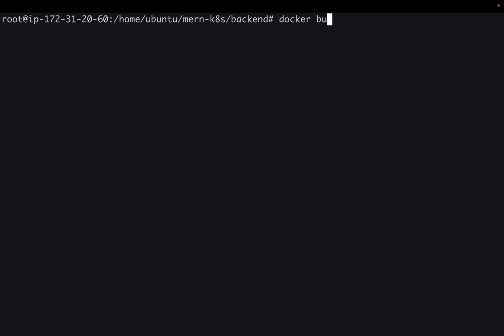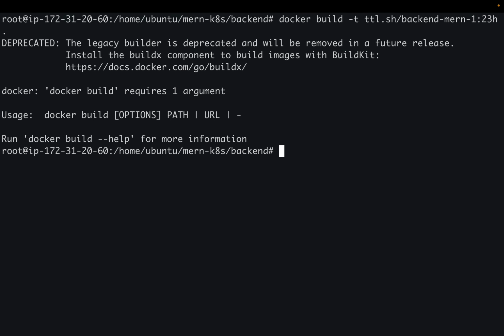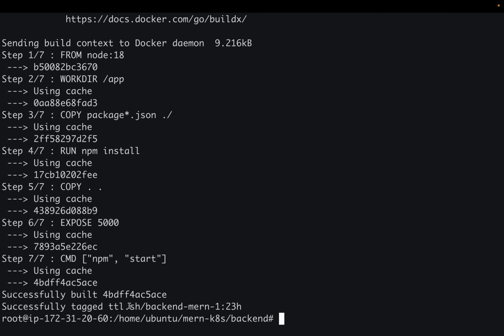Docker build -t, and instead of frontend, I just need to use backend because I'm using the same tag in both of them. So no need to worry. Okay, I think dot. Cool. So now we just have to push this image as well. Docker push.